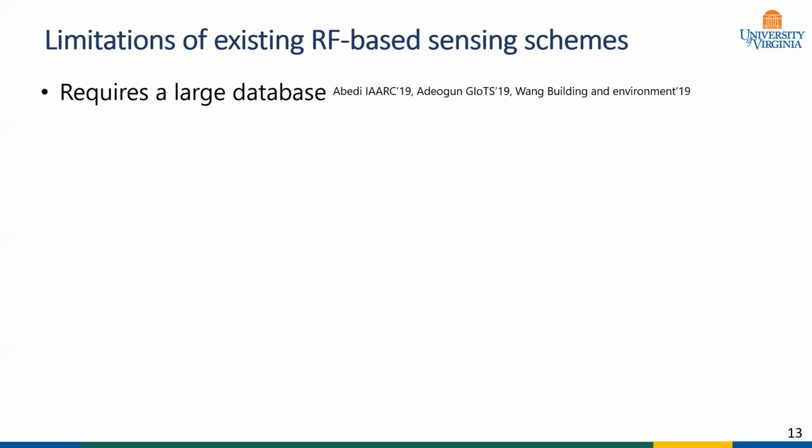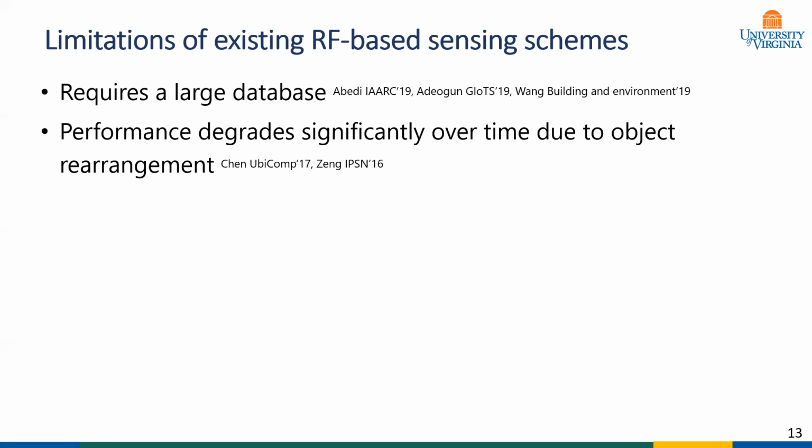However, existing radio frequency dependent solutions have seen a slow acceptance by the research community for several reasons. First, the system requires a large database. For example, to identify human presence in all kinds of indoor environment, we'd need a huge database that basically would contain all kinds of occupied scenarios. Another limitation is that over time, performance of the scheme decreases in the room where it is initially calibrated. This happens due to the change of physical arrangements of objects in the room.